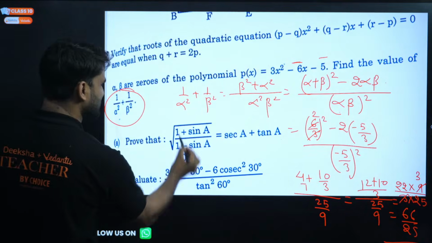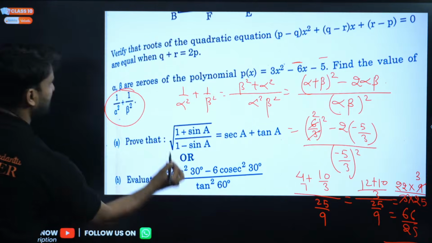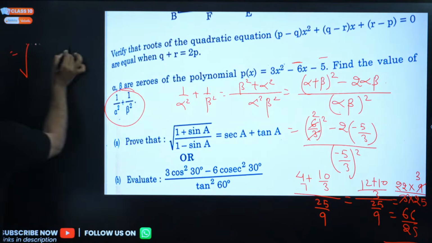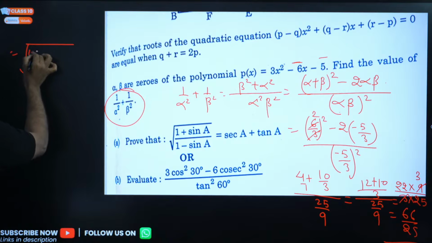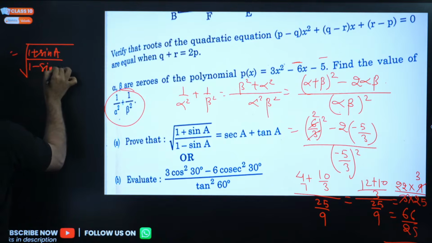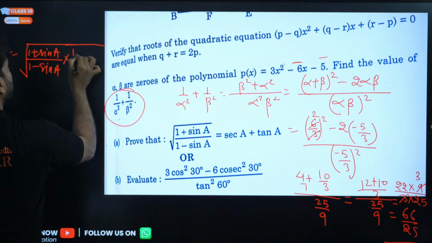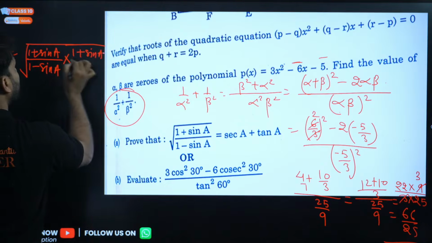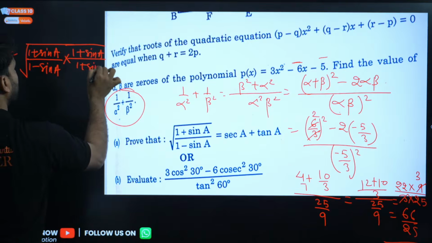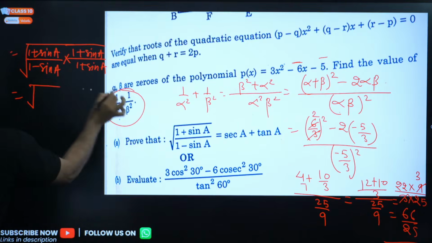Okay, this is a very easy question. Come on, I don't need to do this question. By rationalizing this, can we rationalize here? In this bracket, under root we can rationalize. 1 plus sine a is there, divided by 1 minus sine a. Can we rationalize by 1 plus sine a? We can write here, divided by 1 plus sine a, right?